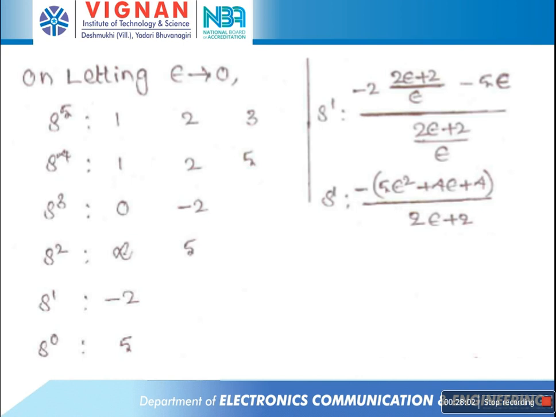Observe that there are two sign changes in the first column of the Routh array: plus infinity to minus infinity is considered as one sign change, and minus 2 to plus 5 is considered as another sign change. Hence the system is unstable, and two roots are lying on the right half of the s plane and the remaining roots are lying on the left half of the s plane. So this is the concept of the Routh-Hurwitz stability criterion.